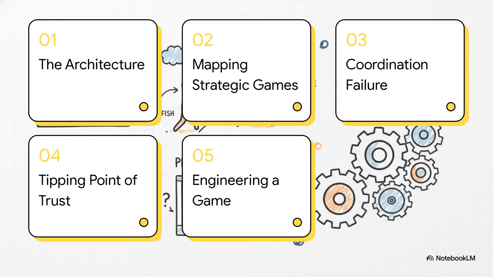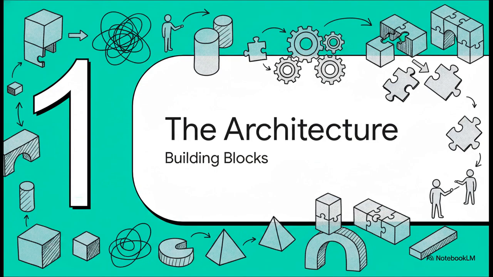We're covering 1. The architecture of coordination. 2. Mapping the strategic games. 3. Anatomy of coordination failure. 4. The tipping point of trust. And finally, 5. Engineering a better game. Let's kick things off with part 1, the architecture of coordination.